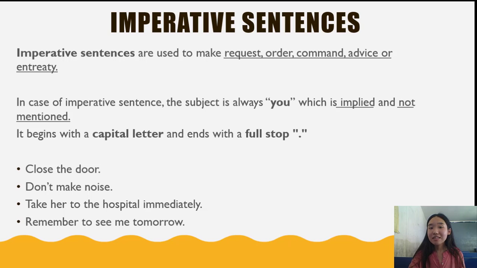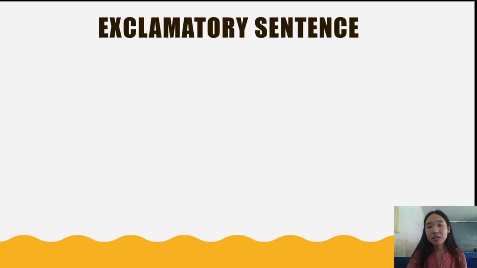So the imperative sentence is a kind of sentence which is generally used to make requests, orders, commands or advice. And the imperative sentence always begins with a capital letter and ends with a full stop. And remember, in case of an imperative sentence, the subject is always you, which is not mentioned in the sentence. Now let's move to another type of sentence, which is the exclamatory sentence.